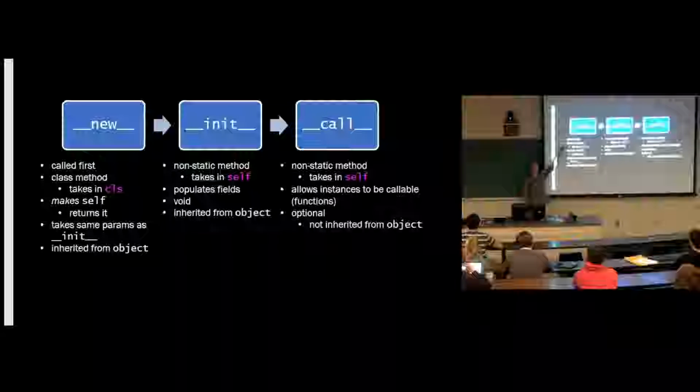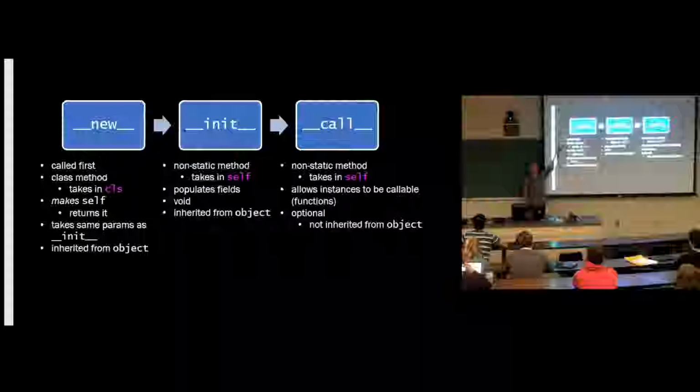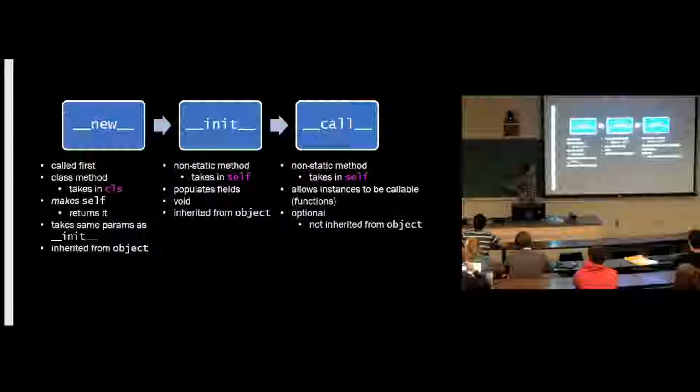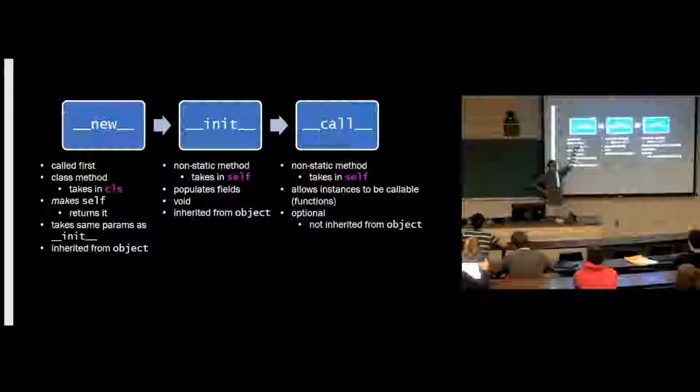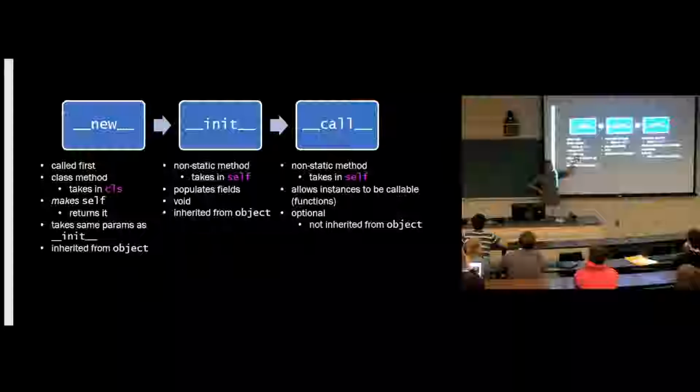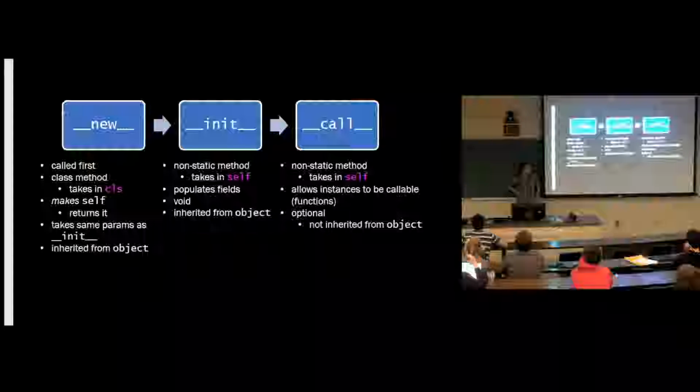Why might you want to override new? Does anyone have an idea? To do meta things. Yeah, that's pretty accurate. So here's something we could do. If we're overriding new, we now have the ability to make self. So one thing you could do is maybe you could write a class, for example, where it refuses to actually construct new instances if you pass certain parameters in.